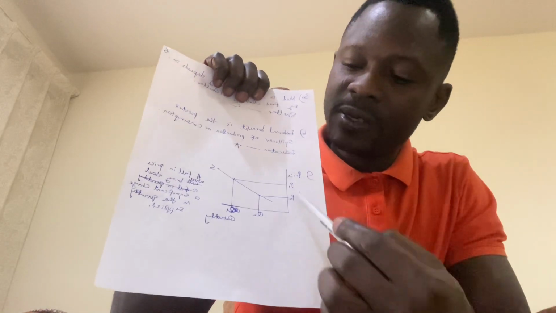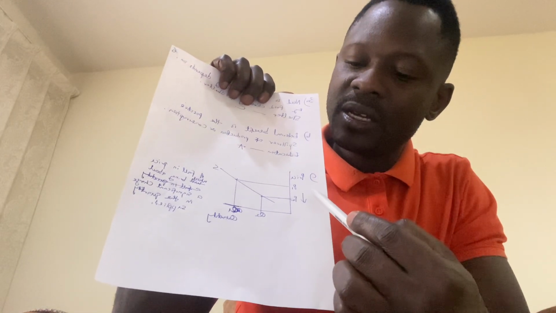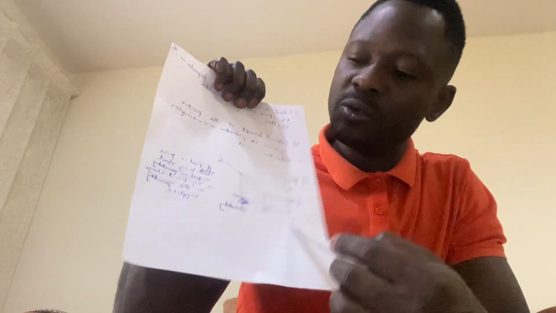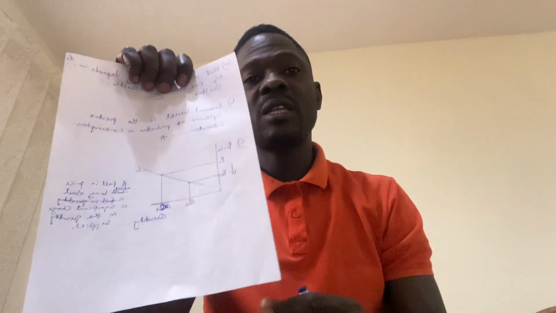Is it clear? And there's a fall in price from P1 to P2. I think it's clear, right? Yes. So we go on. Question D.